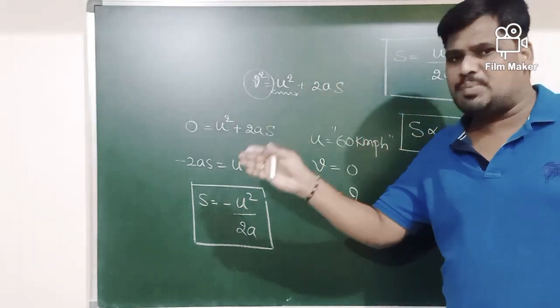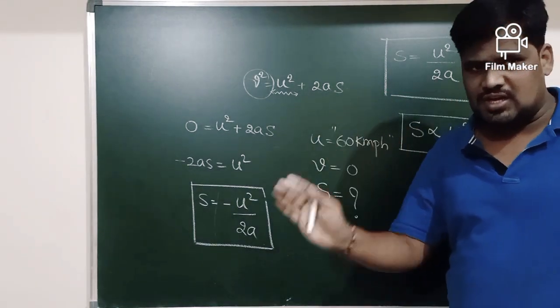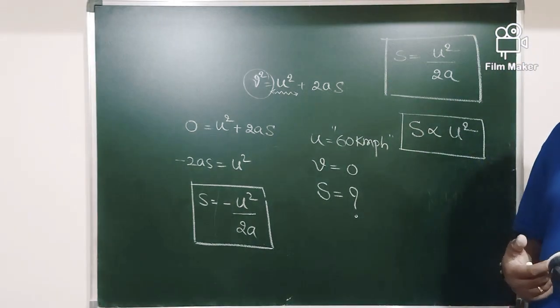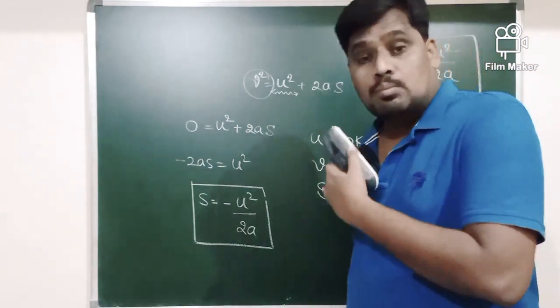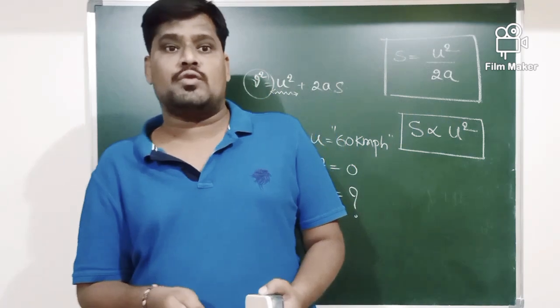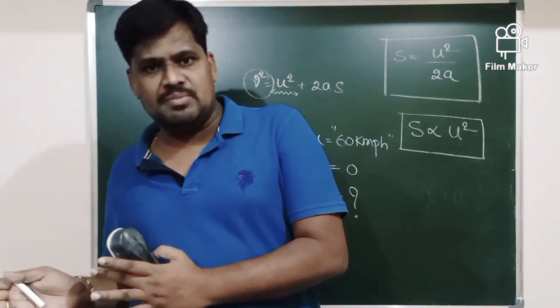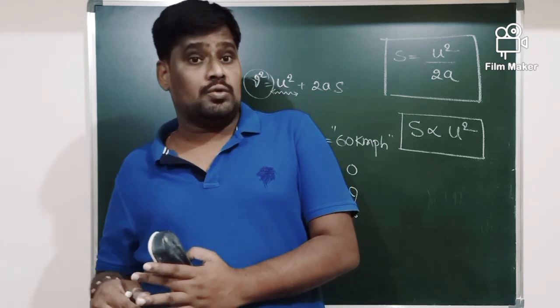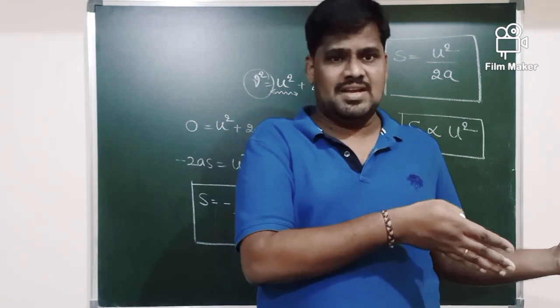With what speed a vehicle is traveling initially. If the speed of a vehicle is maximum, it is going to travel more distance before coming to the rest. If the speed of a vehicle is minimum, it is going to travel minimum distance before coming to the rest here.